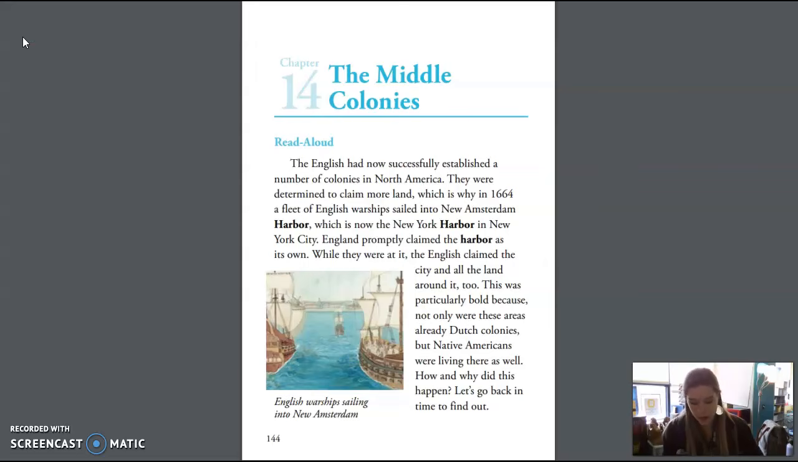Our first word is concentrated. Focused on something, gave full attention to. Our next word is ultimately. In the end, as a result, finally.